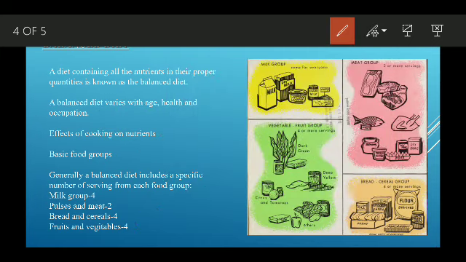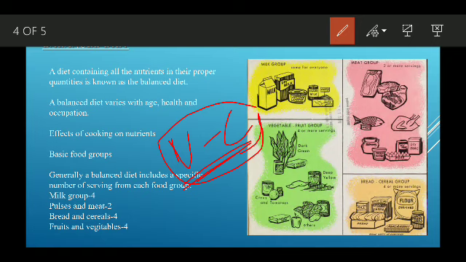So it is wise that the food should be cooked properly, neither undercooked nor overcooked. Then there are some vitamins which get lost when we cook the food, like vitamin C. When we cook food, the vitamin C gets lost.